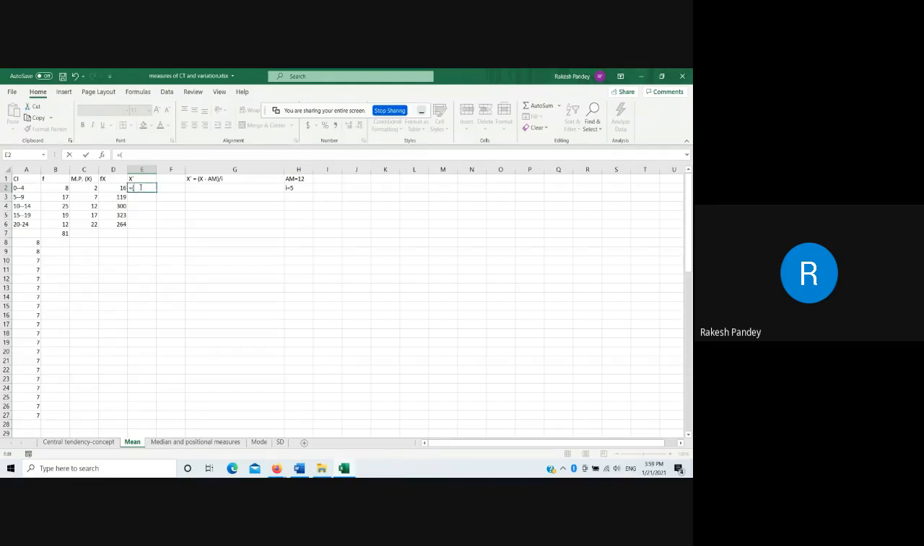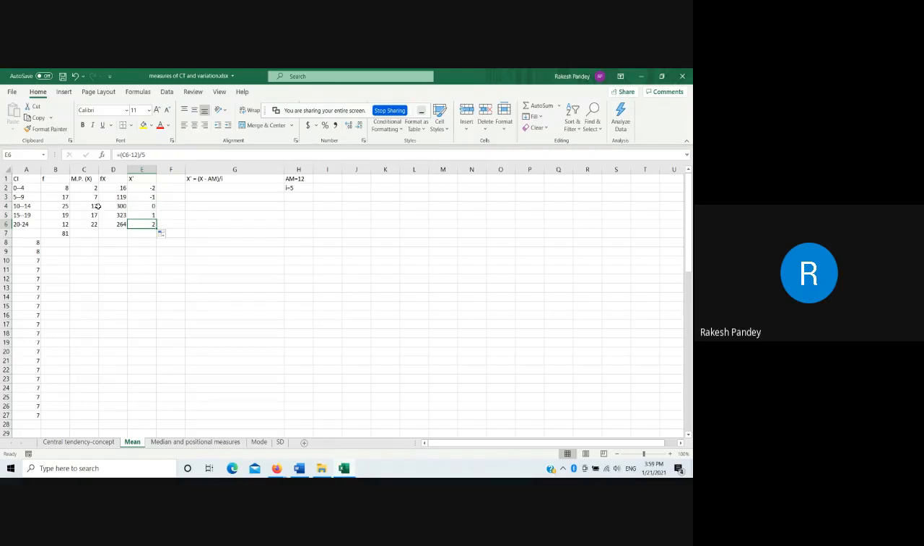So X minus assumed mean is 12, a constant, so I will directly write 12, and the size of the class interval is also constant, so I will directly write divided by 5. So this is the X prime.